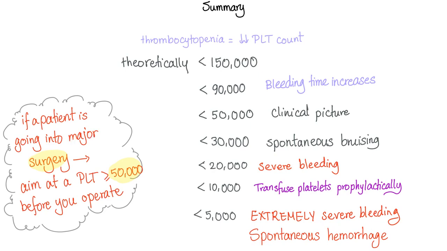How about major invasive surgery? You're preparing the patient for a major surgery, and you are worried about his platelet count. If the platelet count is greater than 50,000, go ahead and do the surgery, provided that everything else is normal. Talk to your surgeon.